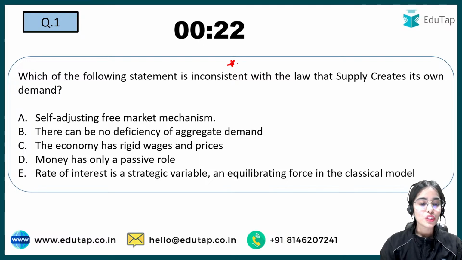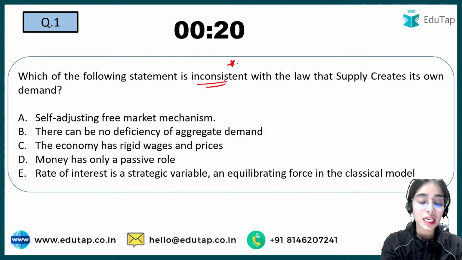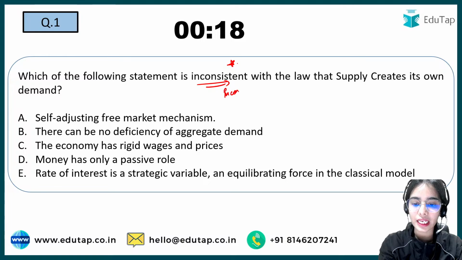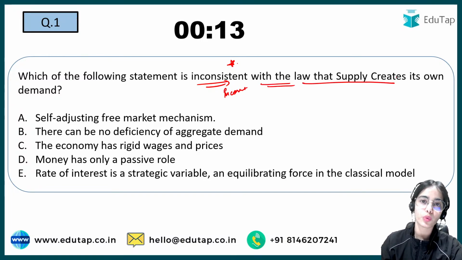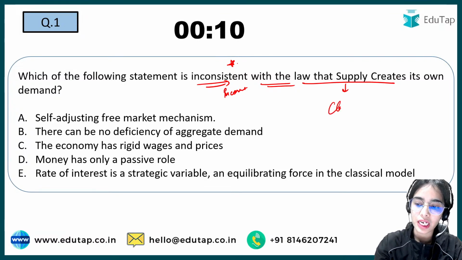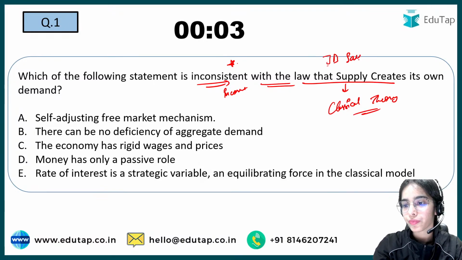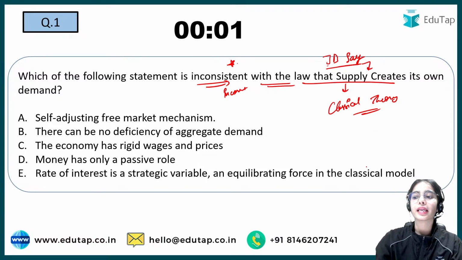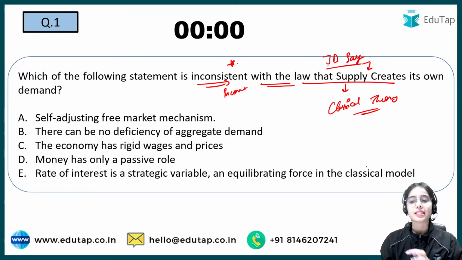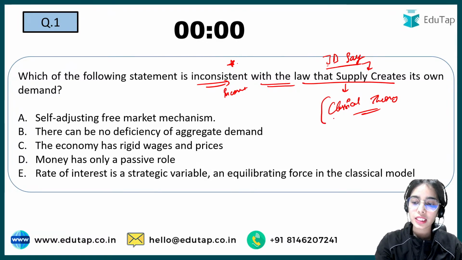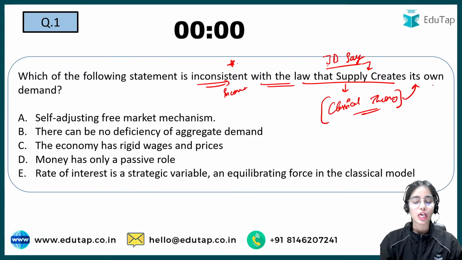Which of the following statements is inconsistent, that is, incorrect, in regard to the law that supply creates its own demand? This law has been given under the classical theory by J.B. Say, John Baptiste Say, who said that supply creates its own demand. He was a classical economist. So which of the following statements is incorrect from the classical theory point of view, that you have to understand.